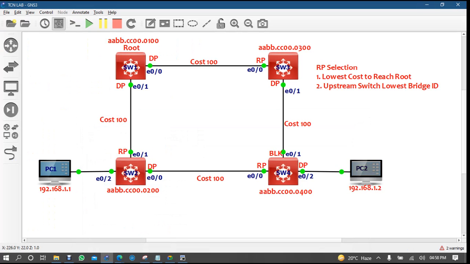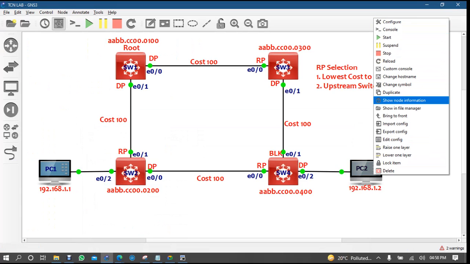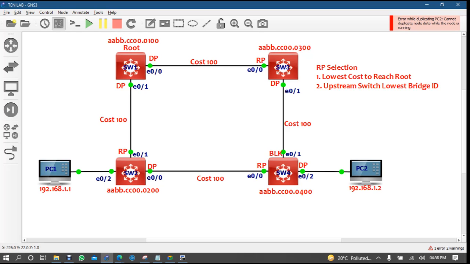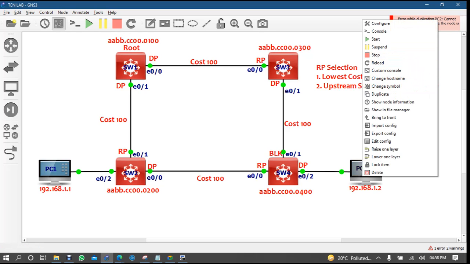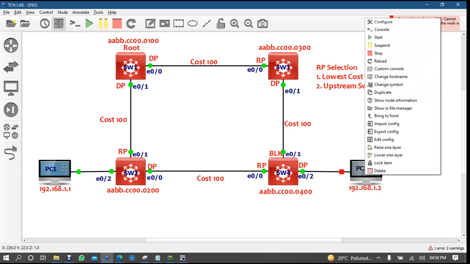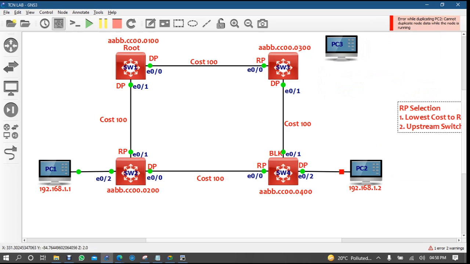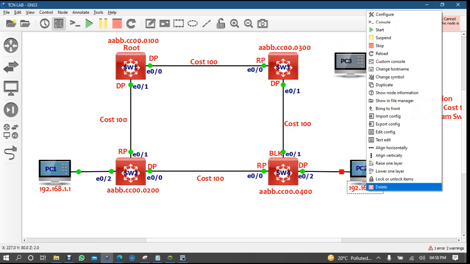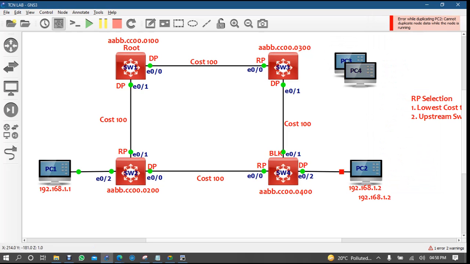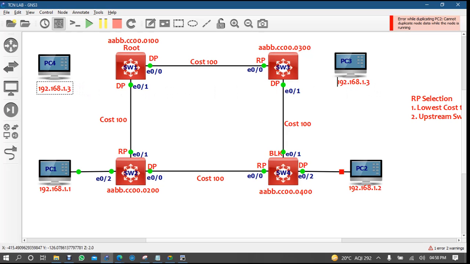Let me connect one computer here, and here.